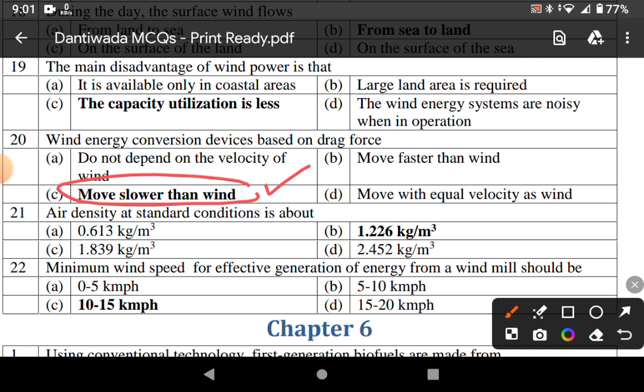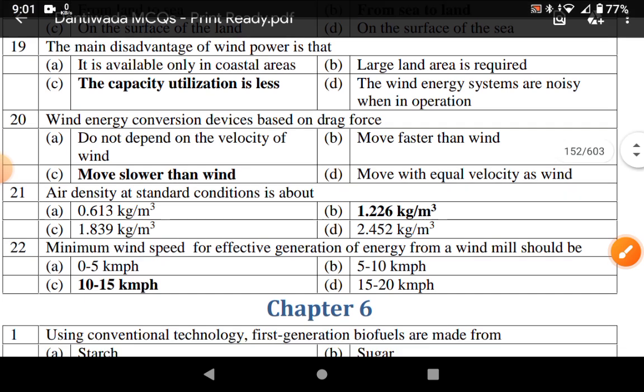Air density at standard condition is 1.226 kg per meter cube. Minimum wind speed for effective generation of energy from a windmill should be 10 to 15 km per hour.